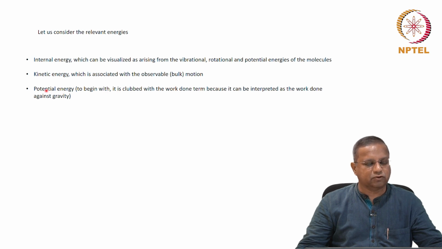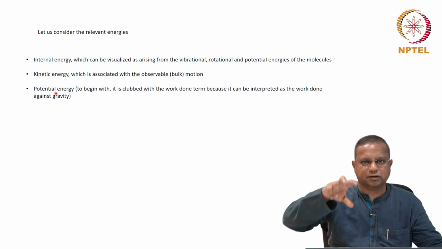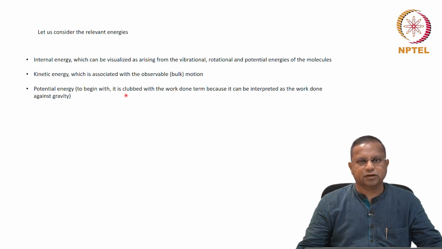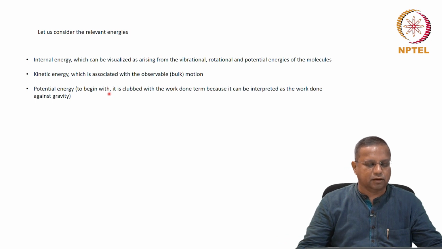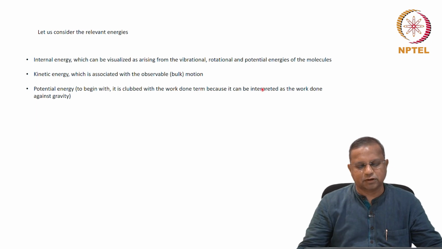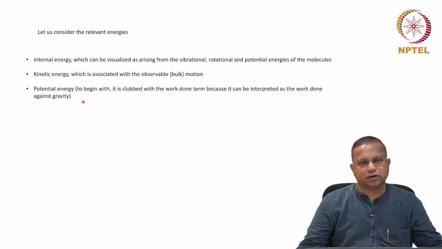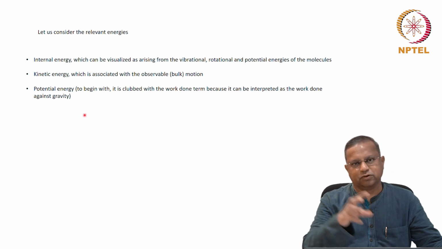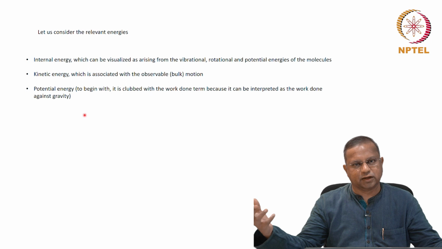Then we also know that right from school, maybe 6th standard, there is something called potential energy. Potential energy is energy by virtue of the position of the substance with respect to a certain datum level. To begin with, we are going to club it with the work done term for this particular derivation, because it can be interpreted as the work done against gravity. So we are not going to consider this separately here. We are going to consider it as work done against gravity.